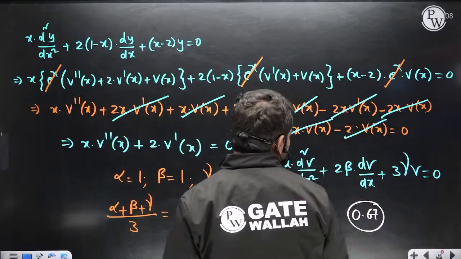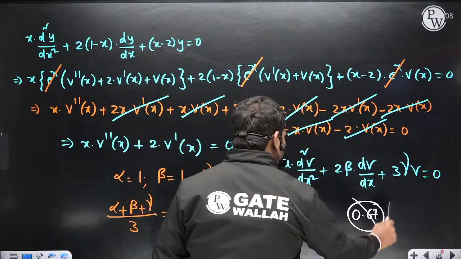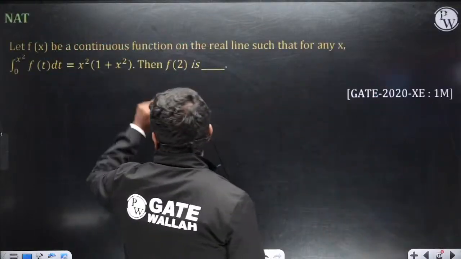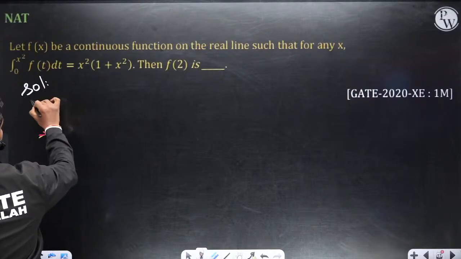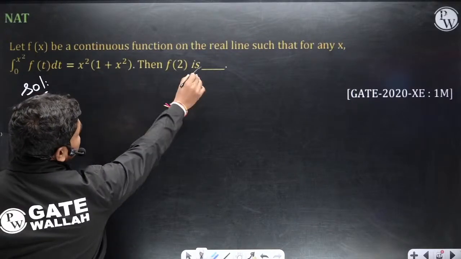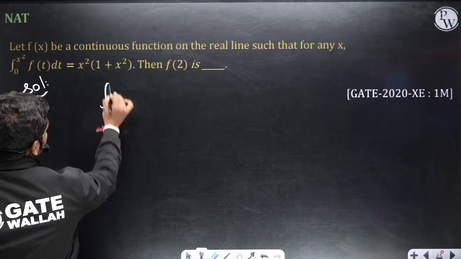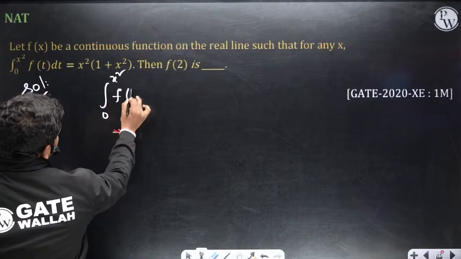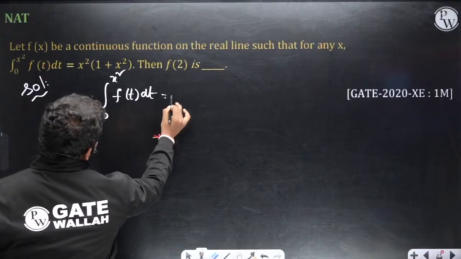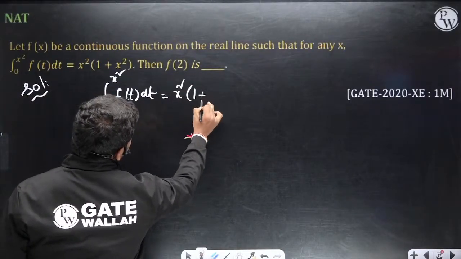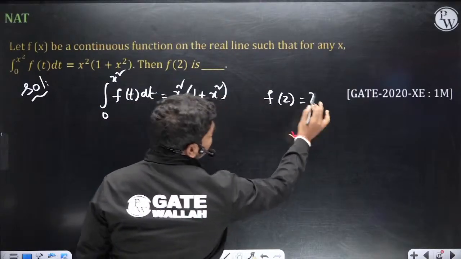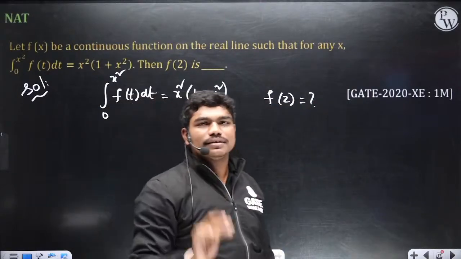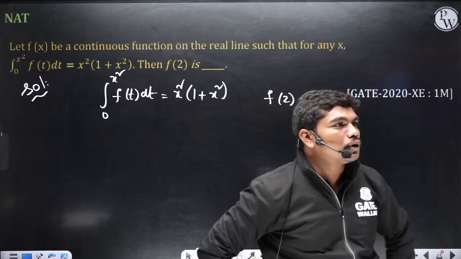So let's continue. This is wrong, don't write it. This is a very good question. I will wait, you solve it and tell me the answer. Let f of x be a continuous function such that the integral from 0 to x squared of f of t dt is equal to x squared into 1 plus x squared. What is the value of f of 2? That is the question, just a simple question. Calculate for 2 minutes and tell me what the answer will be.